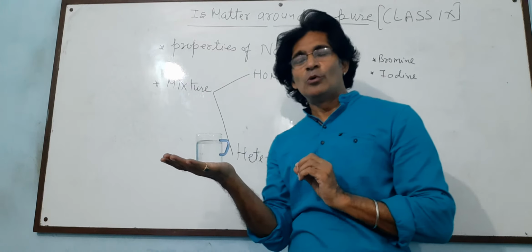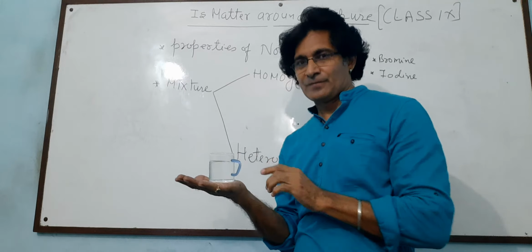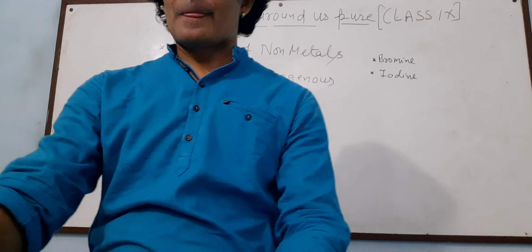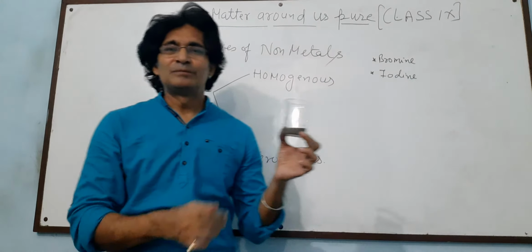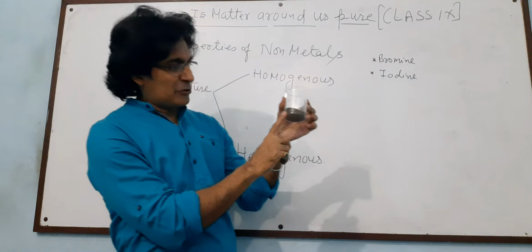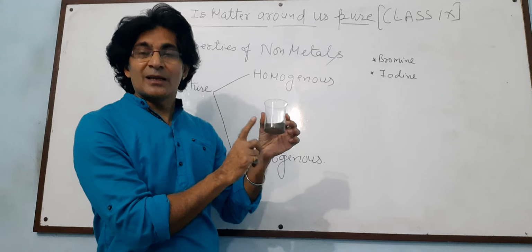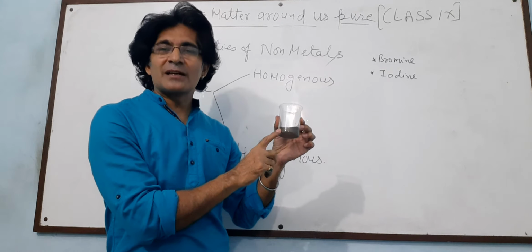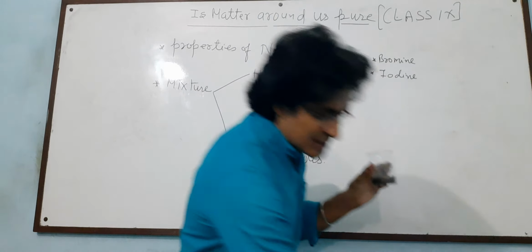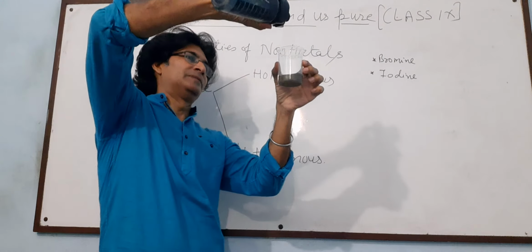Now let us come to the example of a heterogeneous mixture. So we take an experiment. This is a tumbler in which I have taken some sand. Now what will happen if I mix water into this sand? See this. Now adding water into it.